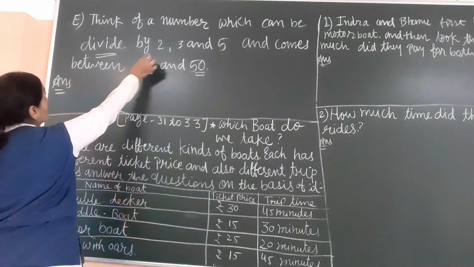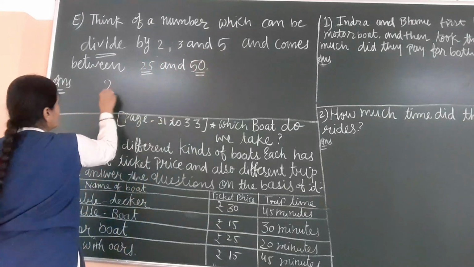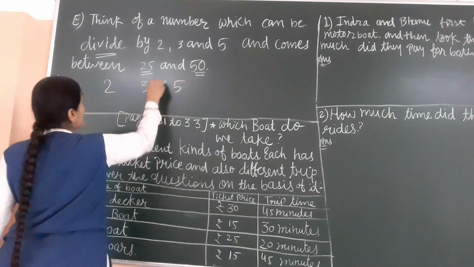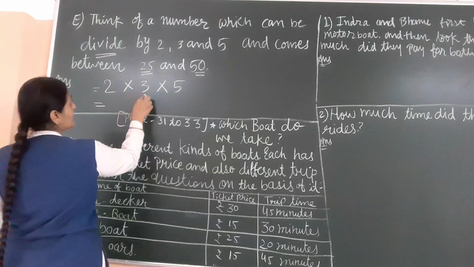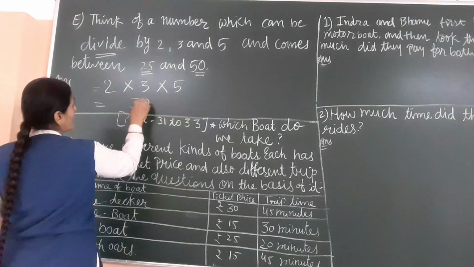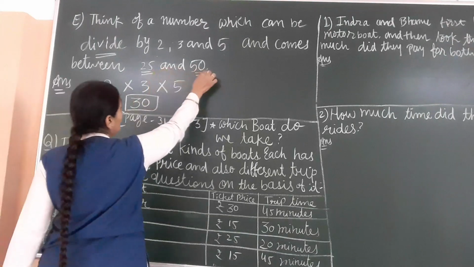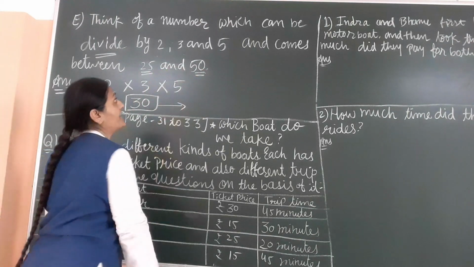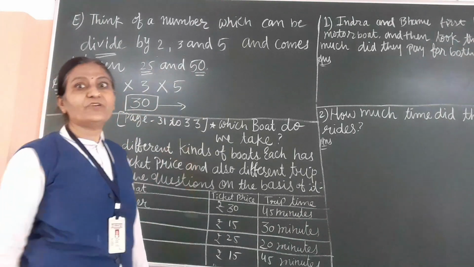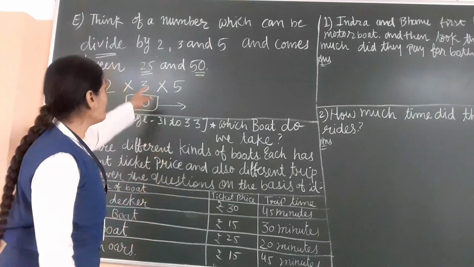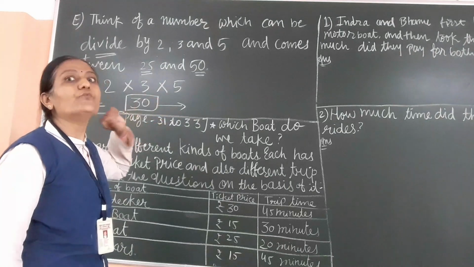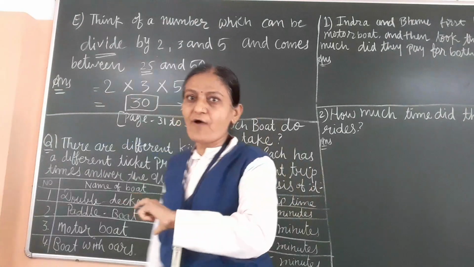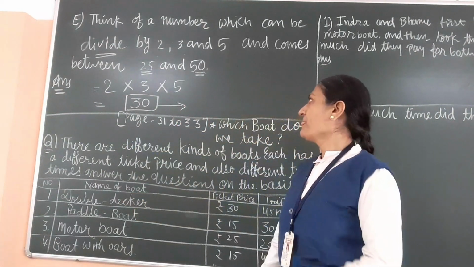So here 2, 3 and 5 are given. When we multiply these numbers, 2 threes are 6 and 6 fives are 30. So 30 is the number which comes between 25 and 50.